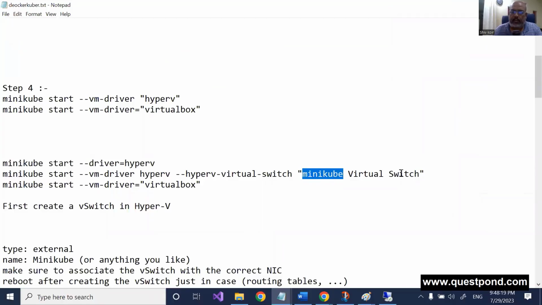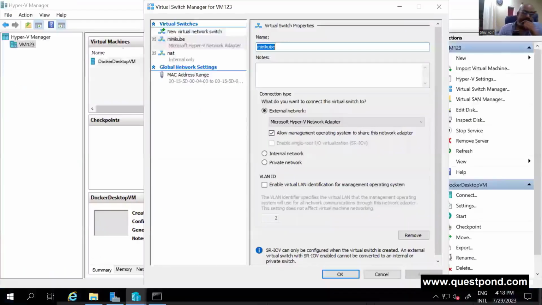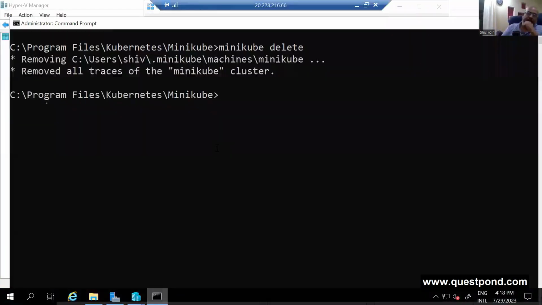Let me see. If this does not work, then we'll see in the next class. So I'm saying use the Hyper-V driver, use Hyper-V virtual machine, and use this virtual switch. That first command, minikube start, should just work, period. No doubt about it. But now, bad day for me.